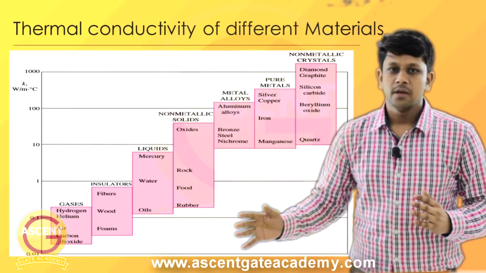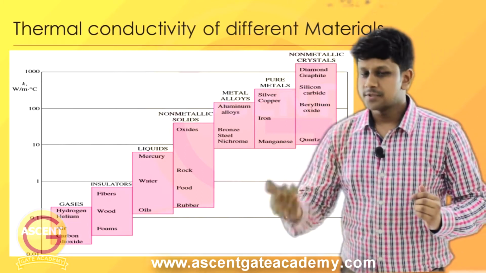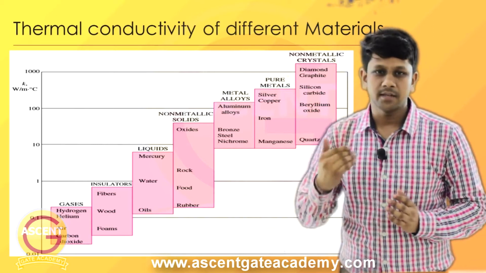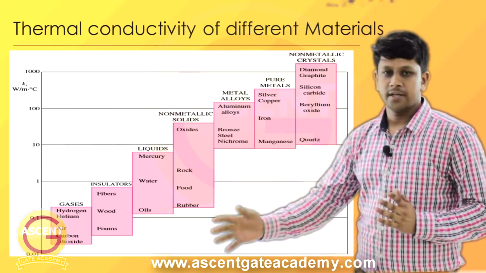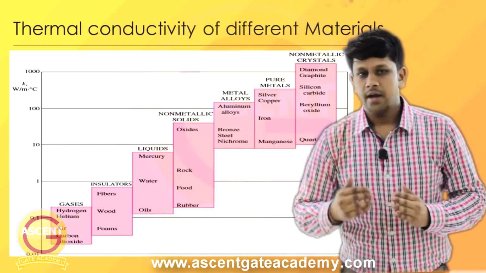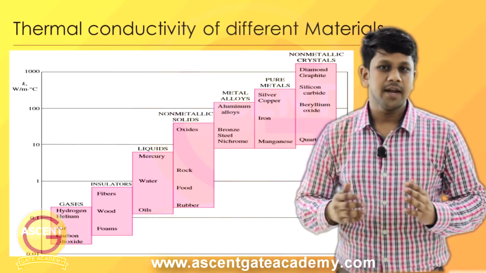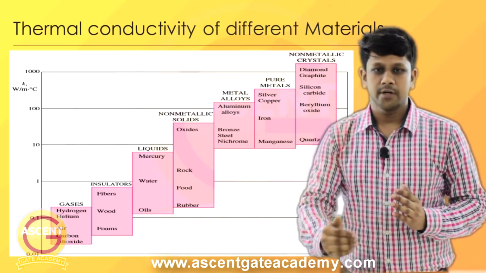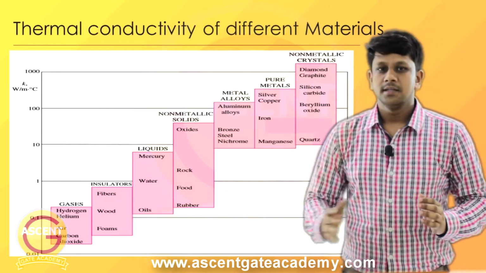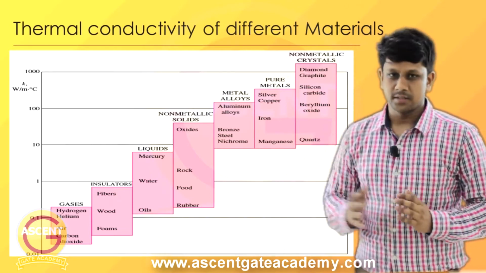Here also you can see substances like hydrogen and helium have a slightly higher thermal conductivity than carbon dioxide, because these atoms are lighter, and we have already discussed that lighter atoms will have more thermal conductivity in gases.